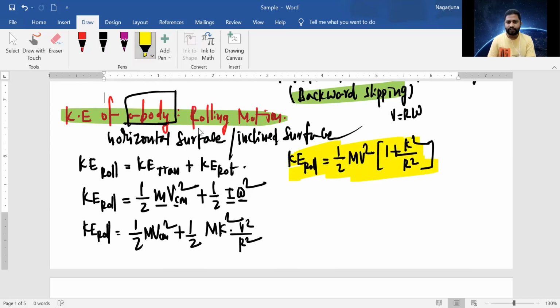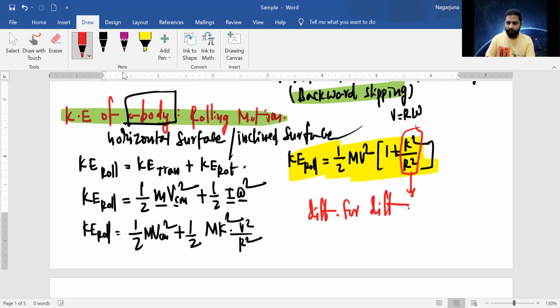Very important expression. Kinetic energy in the rolling motion is half mv square into 1 plus k square by r square. For your better understanding, k square by r square value is different for different bodies, and of course they're the same for some bodies.